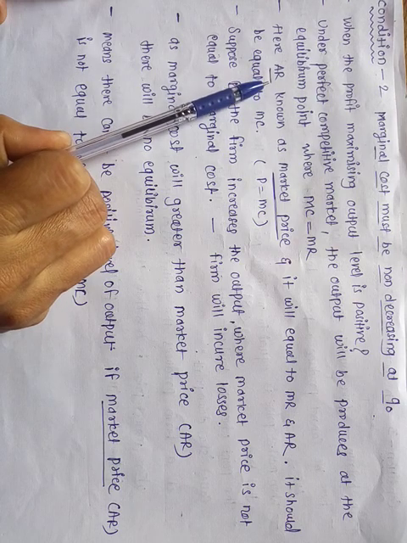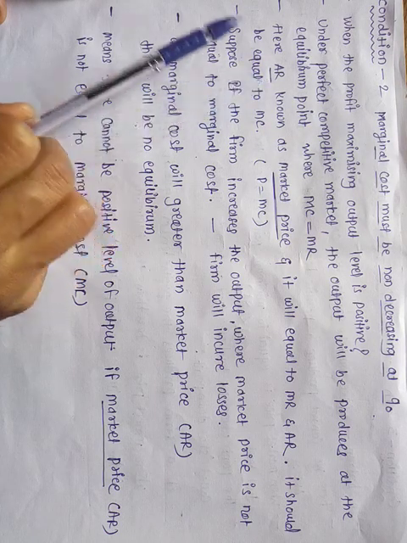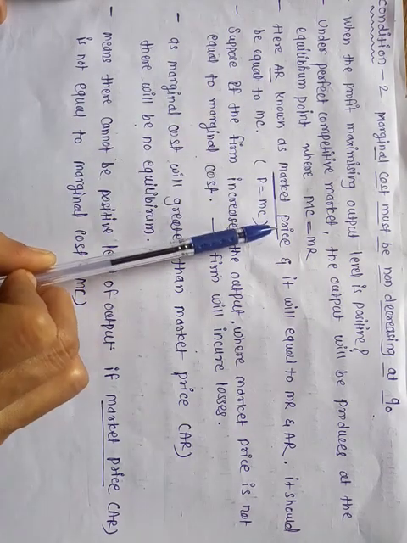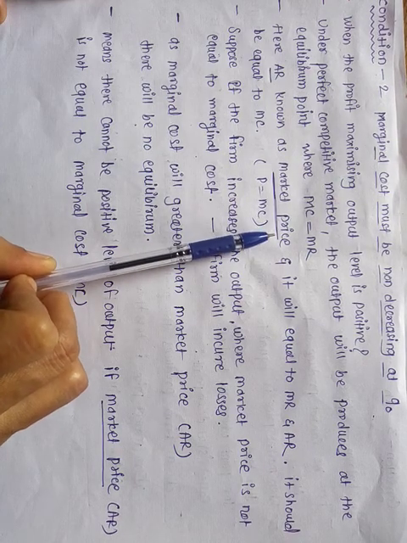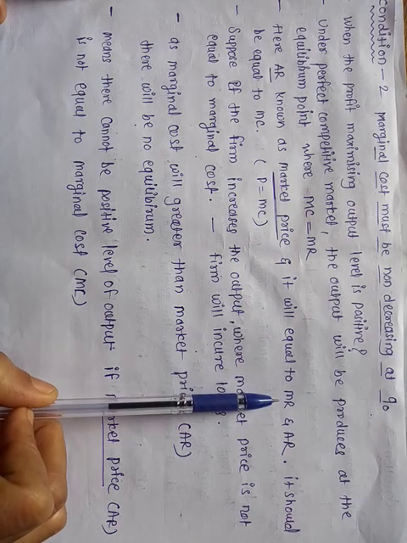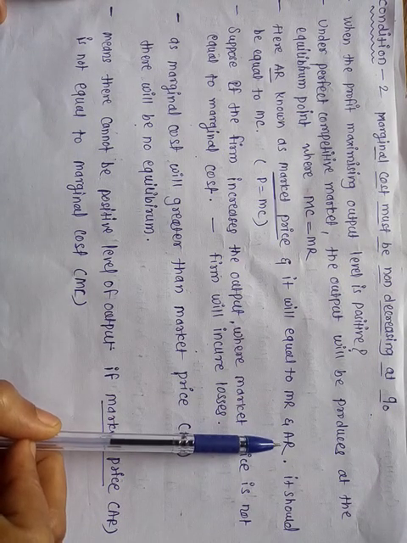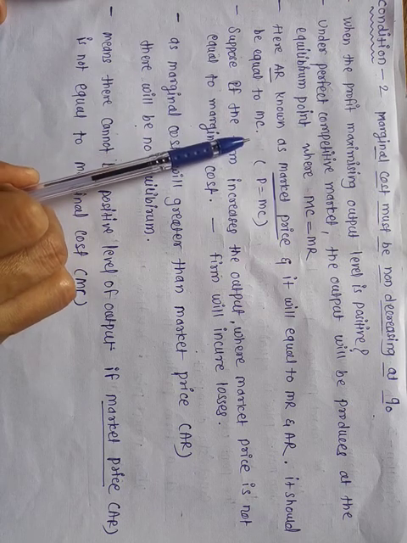Average revenue means the amount of revenue, the amount of income per unit sold, which is known as the market price, means P. And this market price will be equal to marginal revenue as well as the average revenue, and this should be equal to the marginal cost.